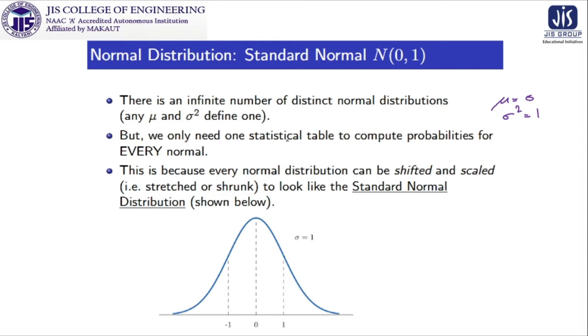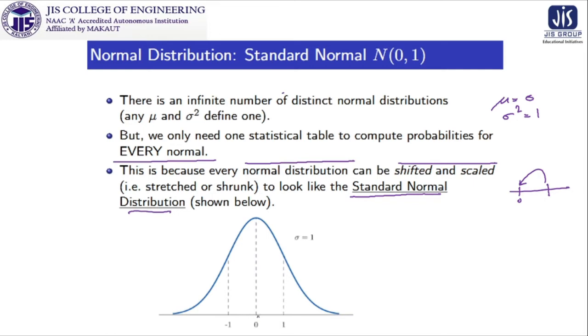But we only need one statistical table to compute probabilities for every normal. Then why we are introducing standard normal will be clear to you, but this is because every normal distribution can be shifted and scaled. That means mu, wherever it is, can be shifted to 0, and it can be scaled also to look like the standard normal distribution like this.